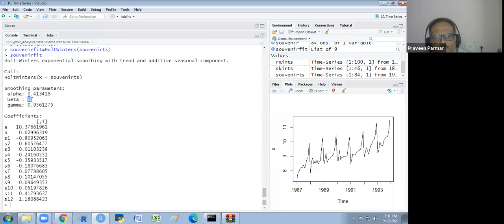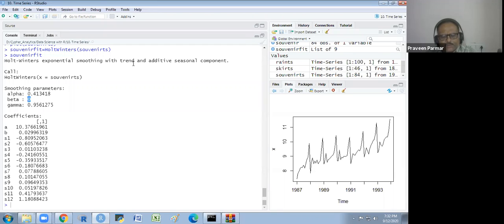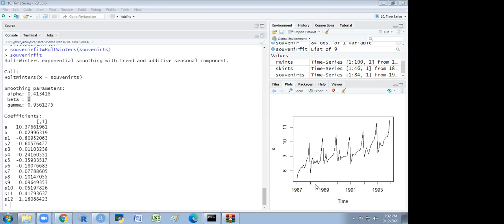What does it mean beta? Beta is 0 here. Beta is for what? Alpha is the updation factor for level, and the beta is updation factor for secular trend. So what does it mean if beta is 0? So that means there is no trend, I guess. There is no trend.